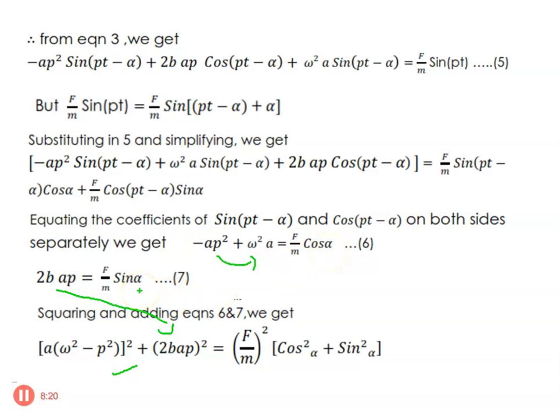Similarly here, if you add this one, you will be getting sin square alpha. So you have to add equations 6 and 7. You will be getting a omega square minus p square the whole square plus 2b a p, plus on the right hand side f by m is common in both cases. So I am taking f by m outside, cos square alpha plus sin square alpha. So what happened to cos square alpha plus sin square alpha? It becomes 1.